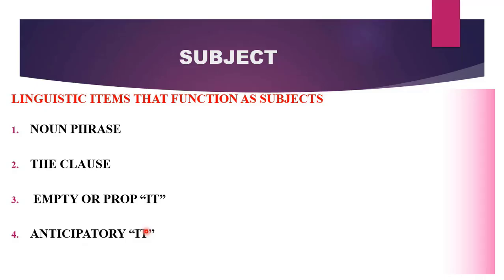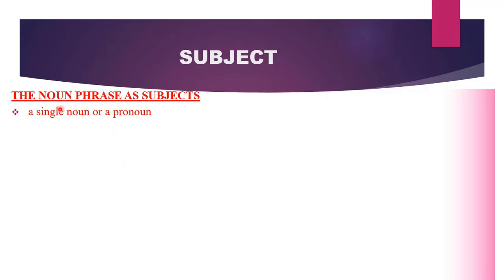Let us first look at noun phrases that function as subjects. When noun phrases function as subjects, it can be a single noun or a pronoun. Let us have an example. John loves reading. Who loves reading? John. John is our subject and it is a single noun. Therefore, a single noun can represent a noun phrase functioning as a subject. In this sentence, John is being talked about. Therefore, John, which is a single noun, will function as our subject.